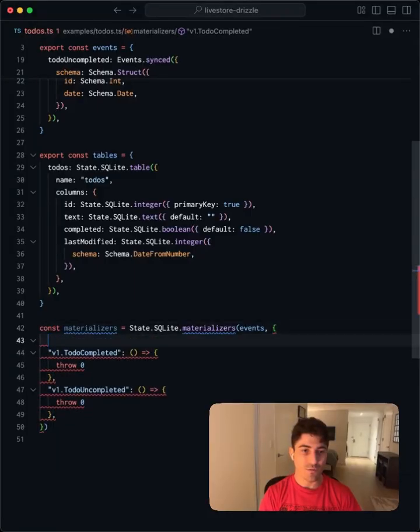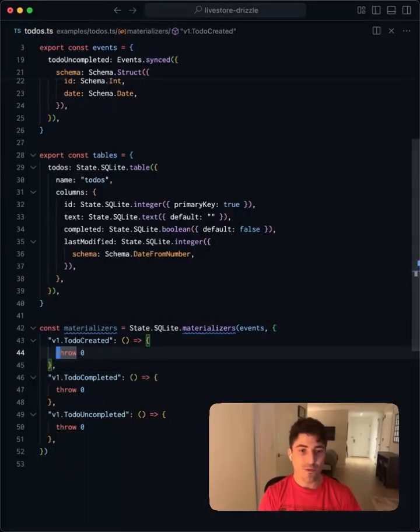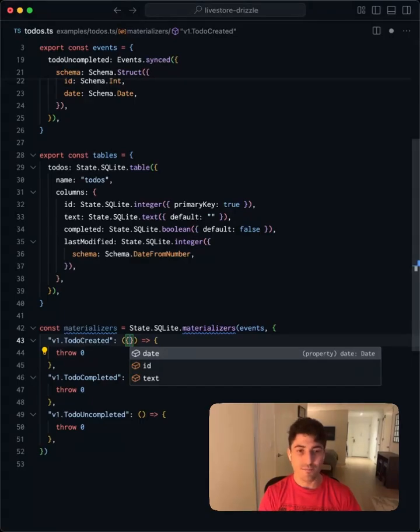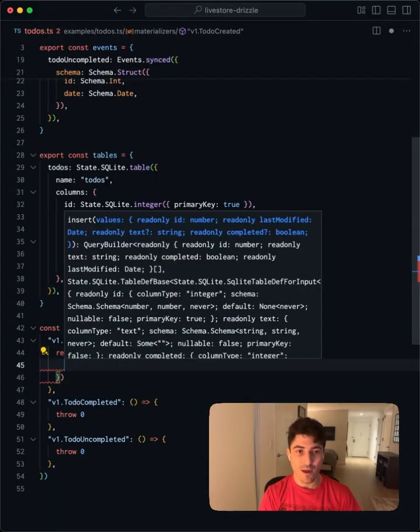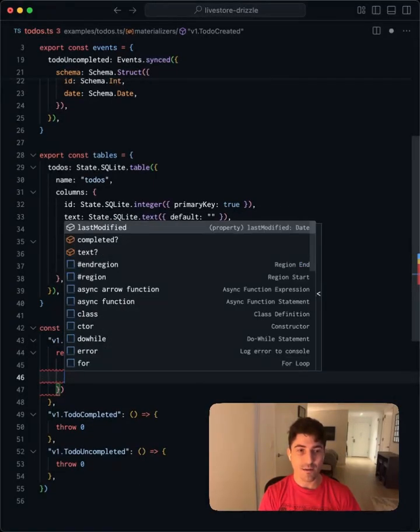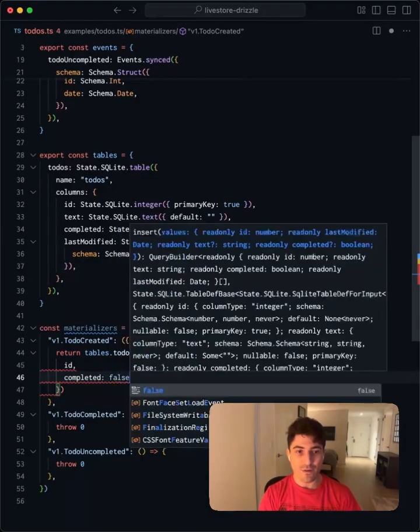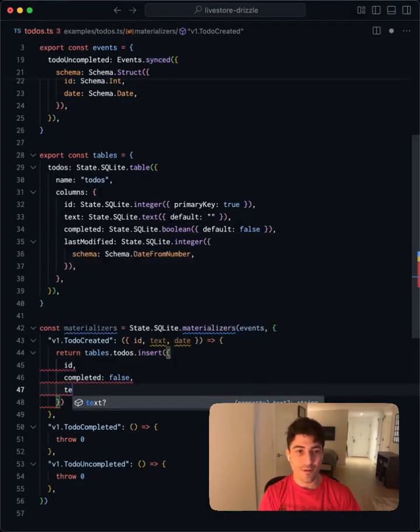I kind of want to put this one first. The way that we'll implement this is first by extracting ID, text, date, and then we're going to return tables.todos.insert. We'll pass in the ID. The initial completed value is going to be false. Text is from the argument.